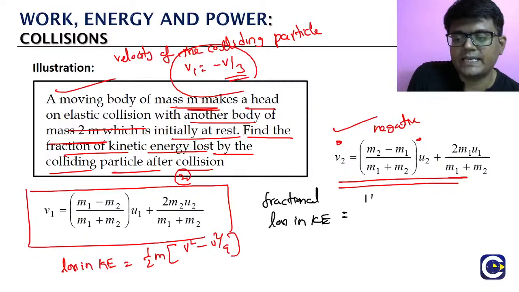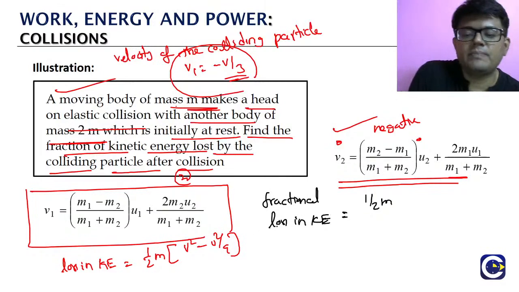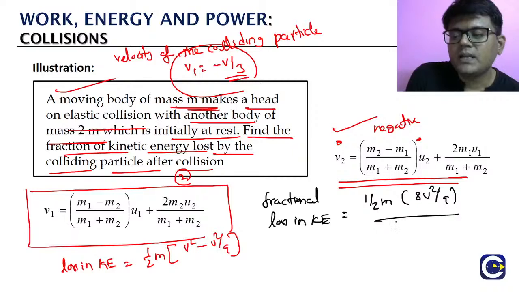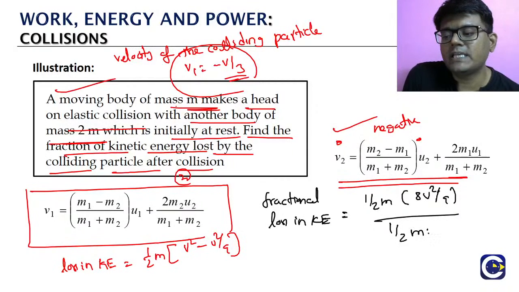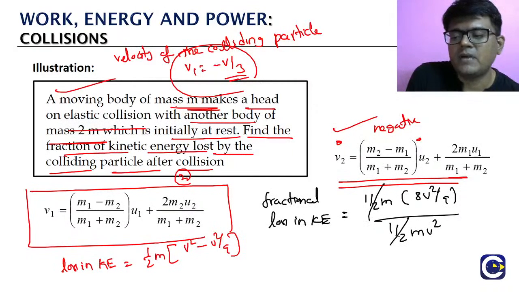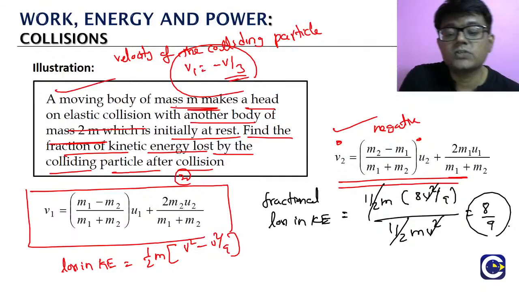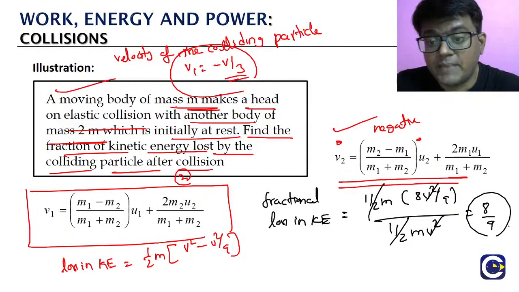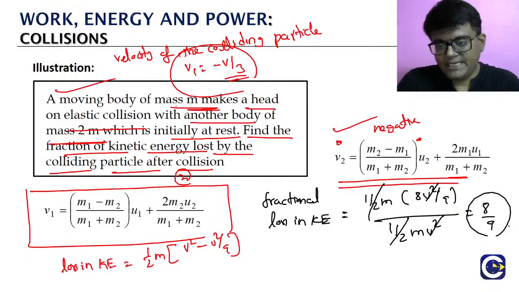So what is loss in kinetic energy? Half m into v square minus v square by 9. That is 8 v square by 9, divided by what is the original kinetic energy? KE initial, half mv square. Half m cancels, v square cancels. So look at this. What fraction of kinetic energy is lost by the colliding particle? It is 8 by 9.